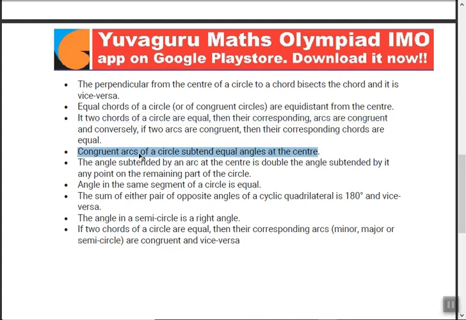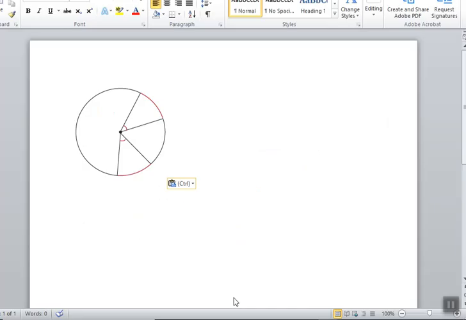Next, congruent arcs of a circle subtend equal angles at the center. See this. Congruent arcs of a circle. So this arc is congruent to this red arc. So they will always subtend an equal angle. If this is 30 degrees, this will also be 30 degrees. This can be proven, so we won't be wasting our time in proving it.